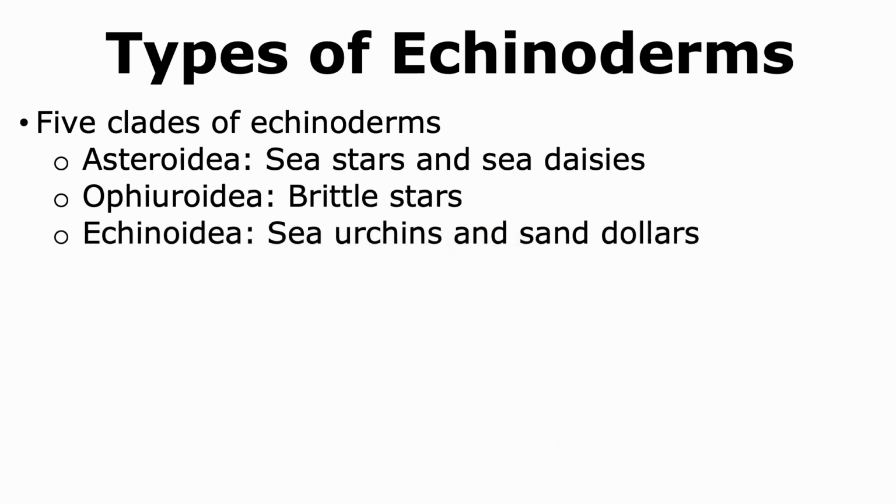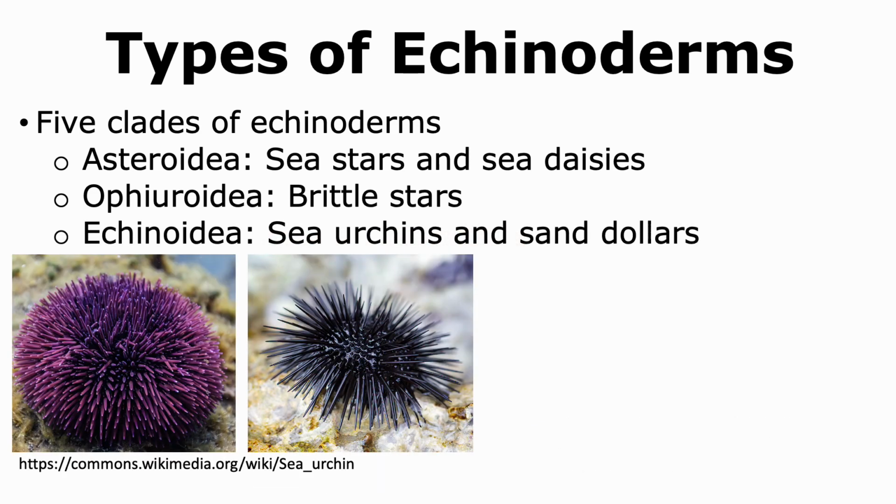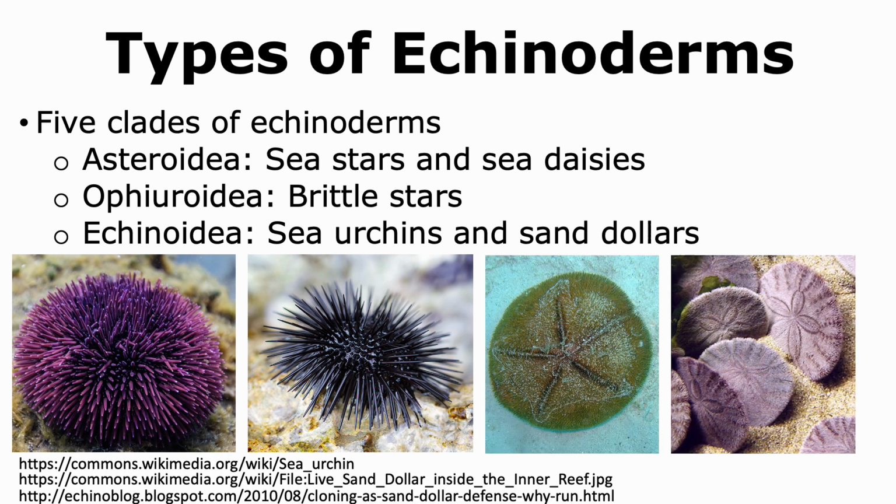The clade of Echinoidea includes sea urchins, which are these globular organisms that seem to have spikes emanating from them, as well as sand dollars, which are more flattened organisms.